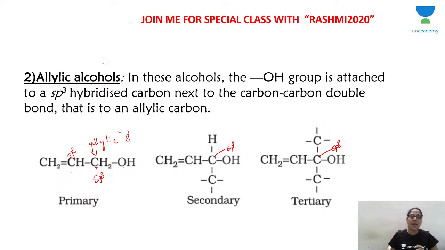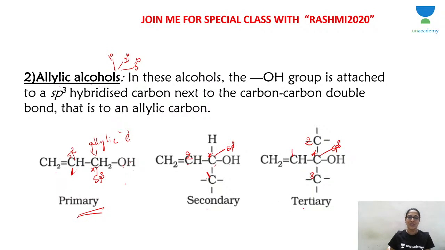Again, allylic alcohol can be of three types: primary, secondary, tertiary. We are talking about the sp3 carbon atom, the carbon to which OH is attached. If that carbon is attached to only one carbon atom, it is called primary. If the allylic carbon is attached to two carbon atoms, 1, 2, it is secondary. If it is attached to 1, 2, 3 carbon atoms, tertiary.